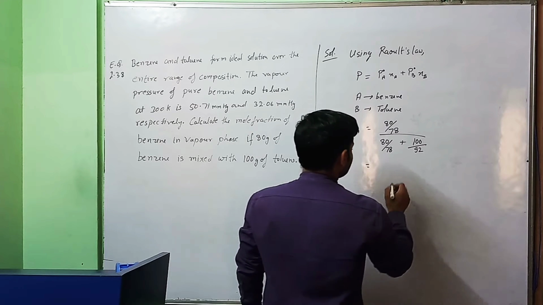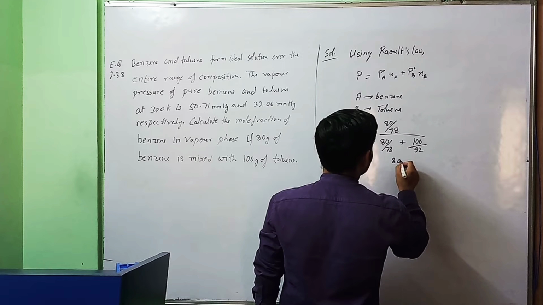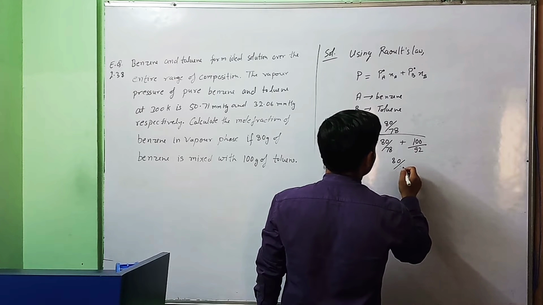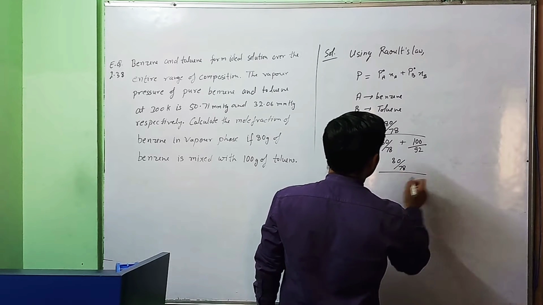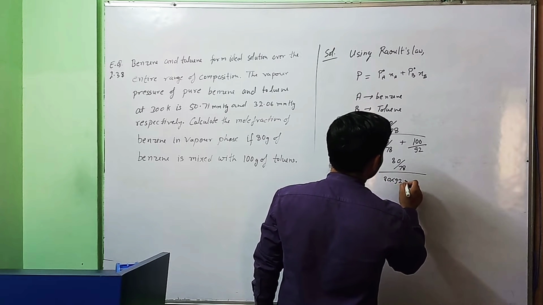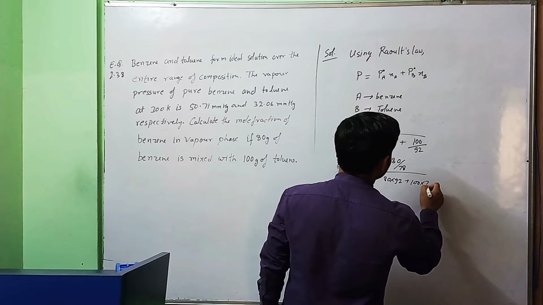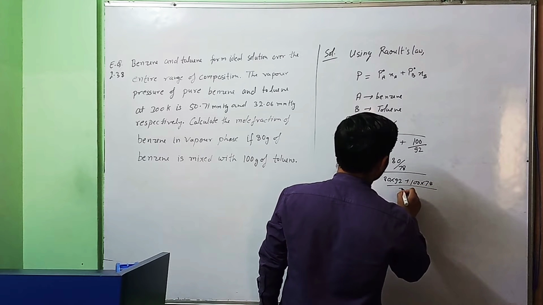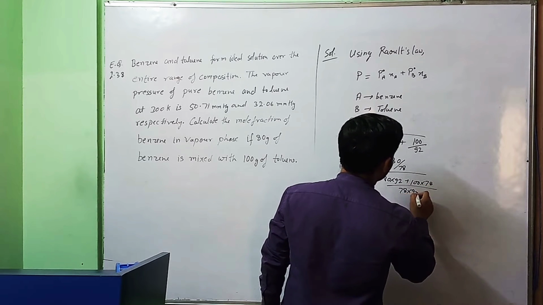If you solve it, you will get 80 upon 78 whole upon 80 into 92 plus 100 into 78 upon 78 into 92.